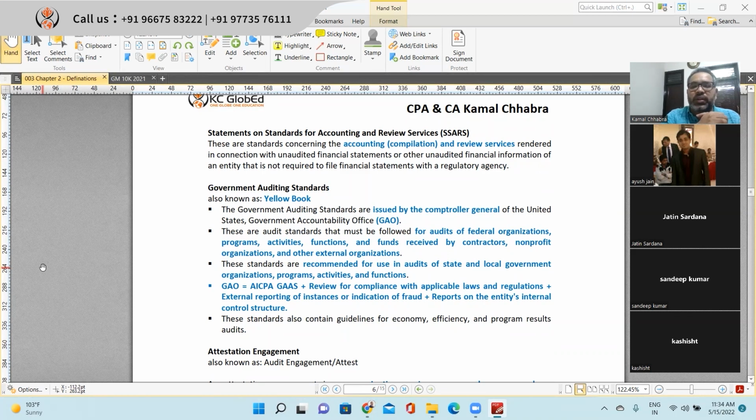So statements on standards for accounting and review services. These are the standards promulgating the detail of the compilation service and review services rendered in connection with unaudited financial statements. These are not audited financial statements, or are unaudited financial information of the entity, and are not required to be filed with any regulator, right?